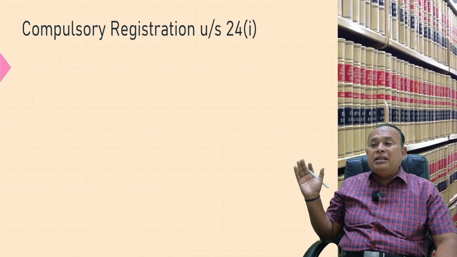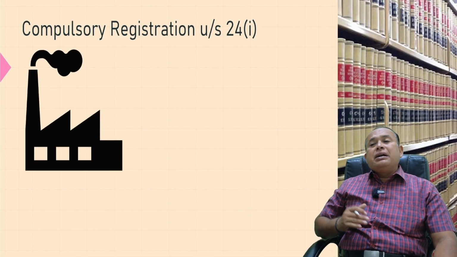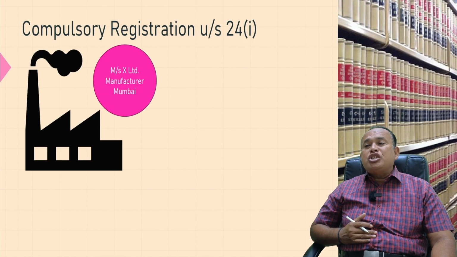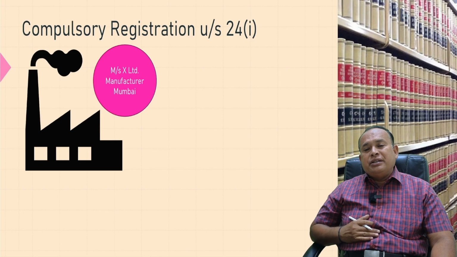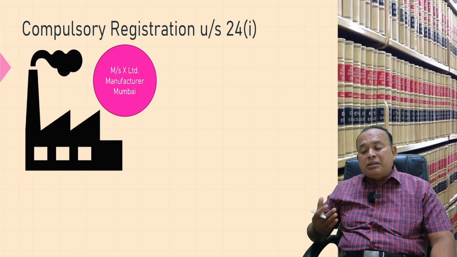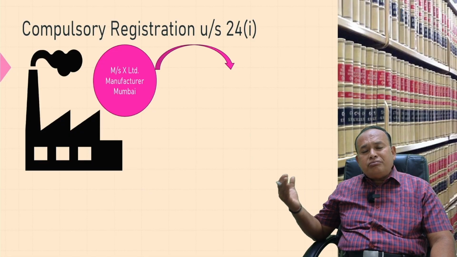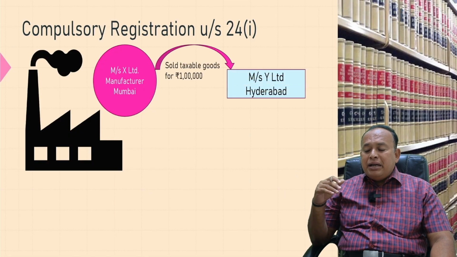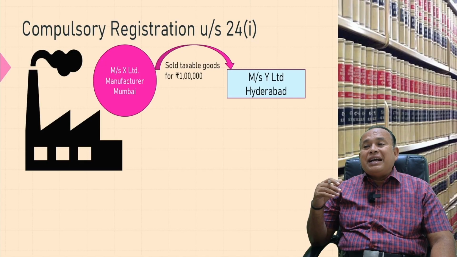Look here on the screen. A corporate company producing goods has its place of business in Mumbai, Maharashtra. X Limited is a manufacturer. After producing the goods, it supplies them to another company, let us say Y Limited, Hyderabad, a sale of taxable goods worth 1 lakh rupees.